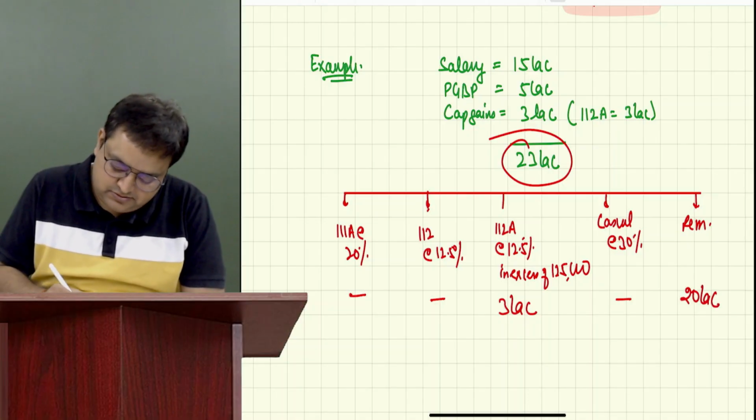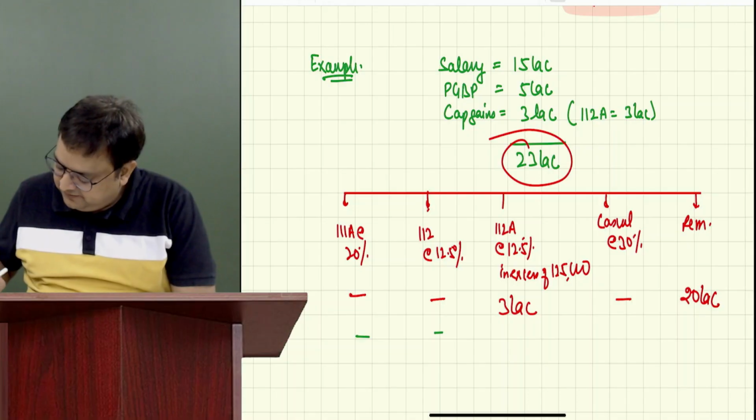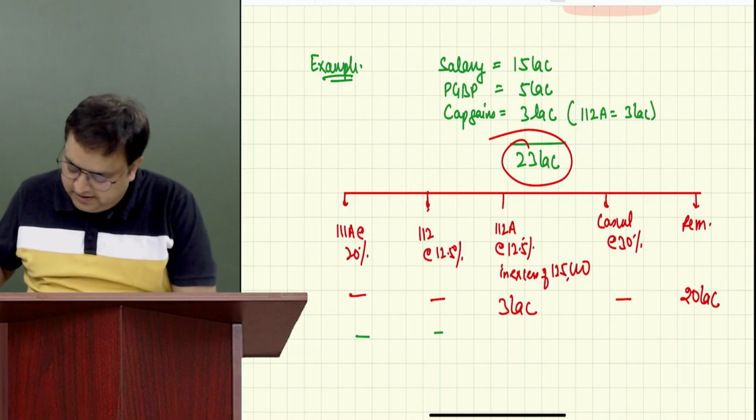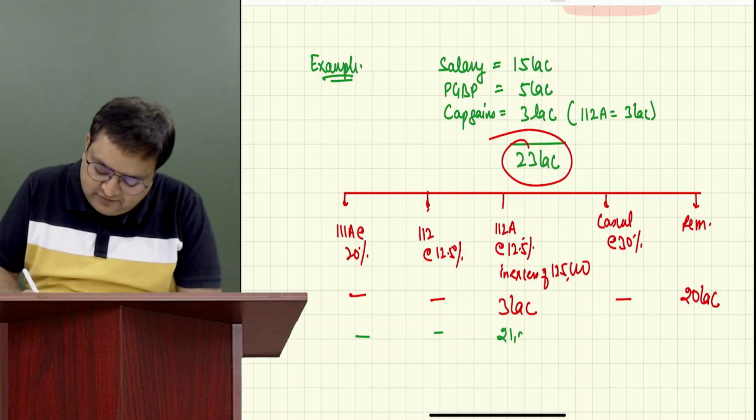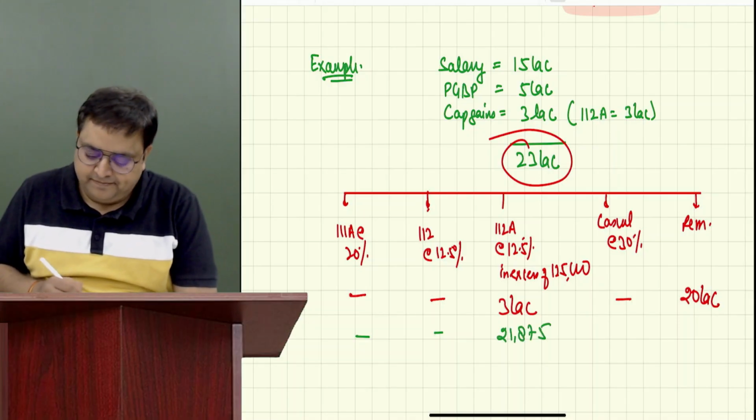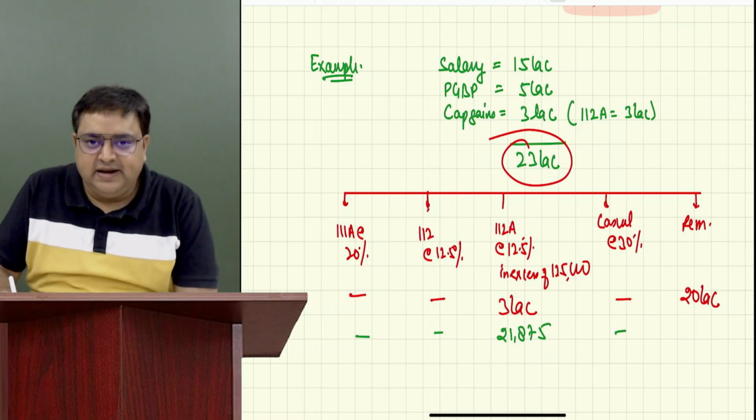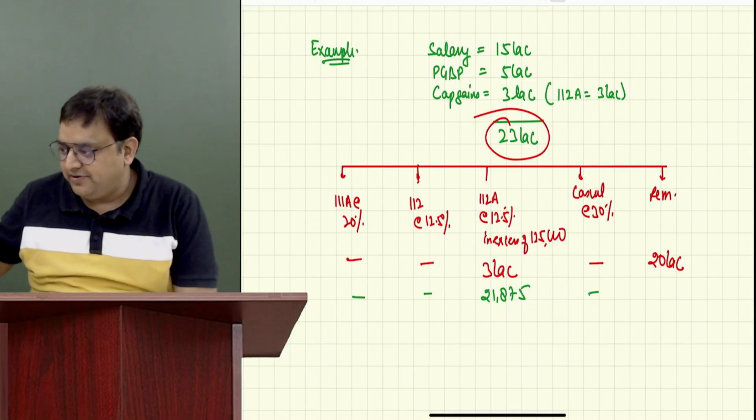Now, 0, 0. How much is here? 3 lakh minus 1.25 into 12.5% is 21,875. 0. 20 lakh. Now you will not get that shortcut because it should be more than 24, right?